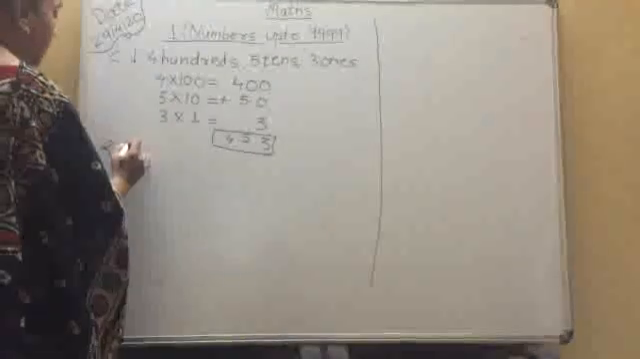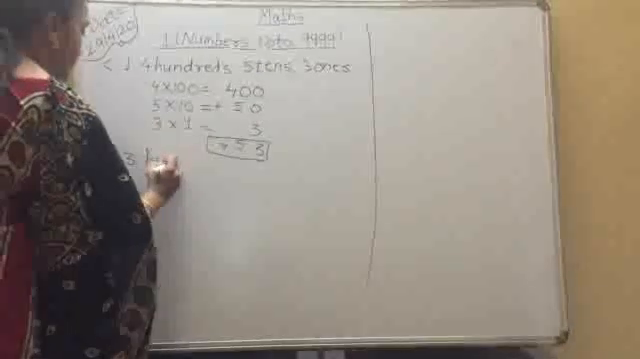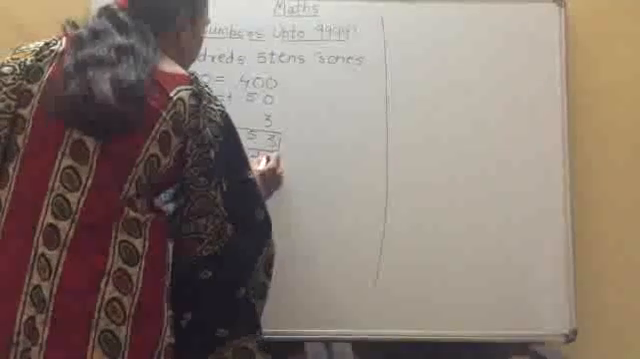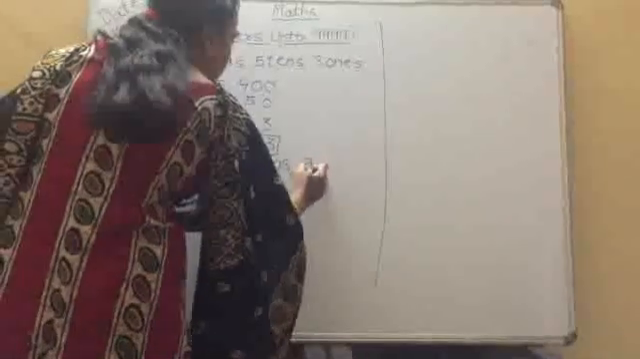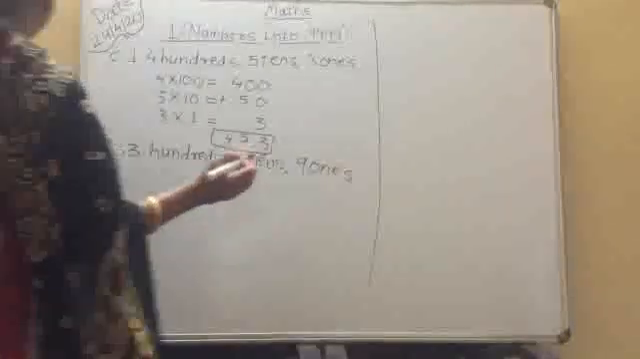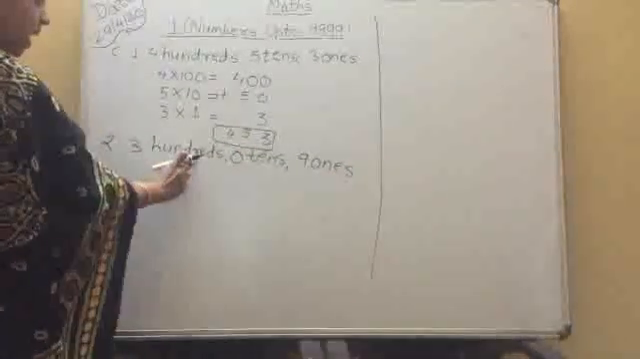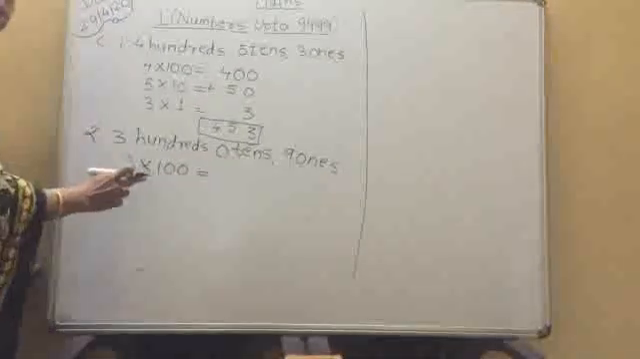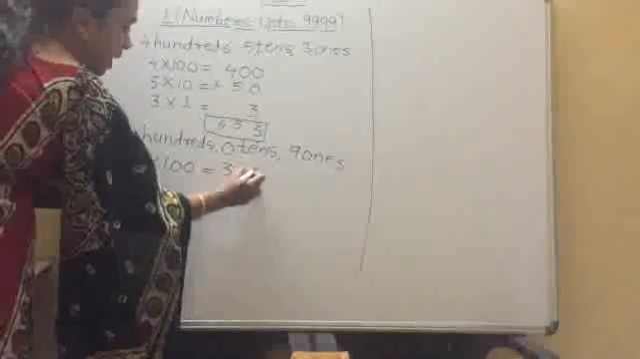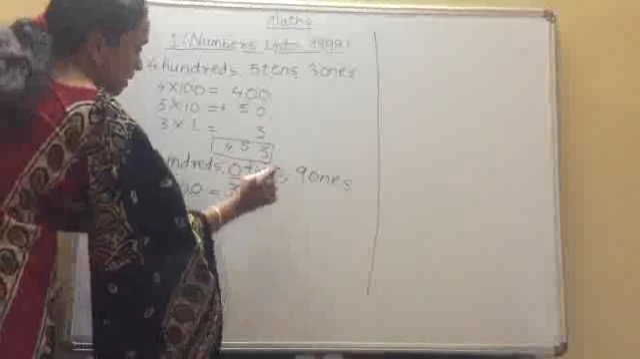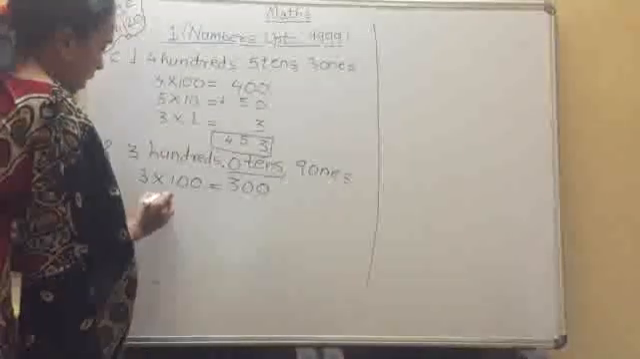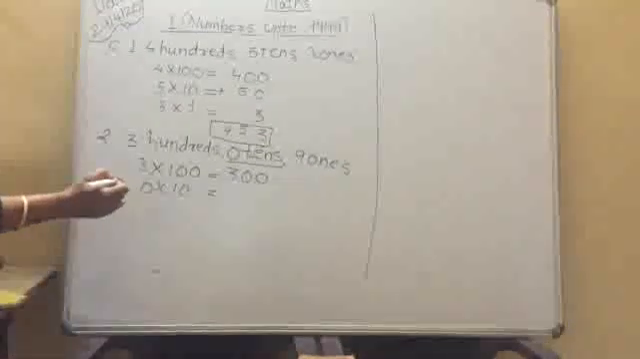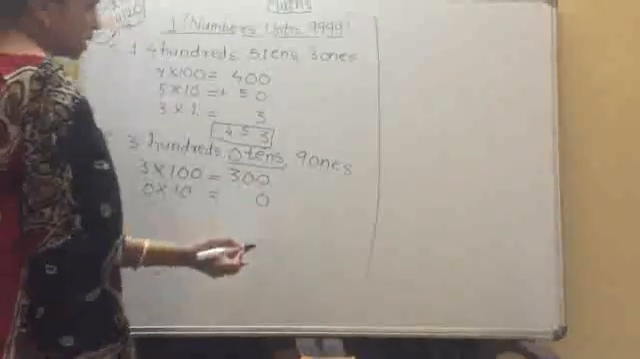Second, what is given here? 3 hundreds, 0 tens, 9 ones. So be careful about this question. 3 hundreds, no problem about this. 3 multiplied by 100 equals what? 100 multiplied by 3 equals 300. Now what is given here? 0 tens. 0 multiplied by 10 equals 0. Any number multiplied by 0, the answer will be 0. So write down here 0.